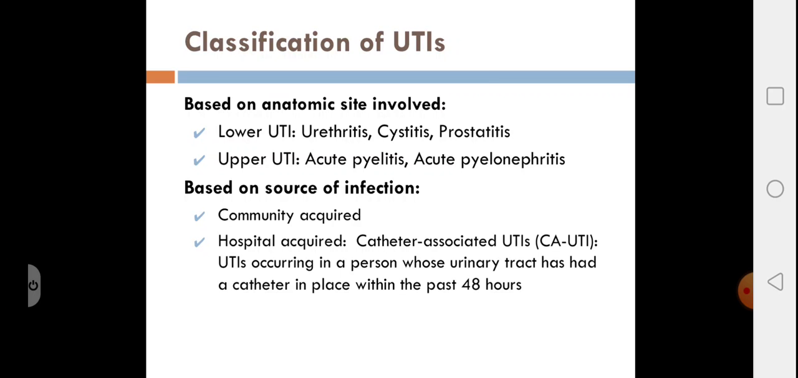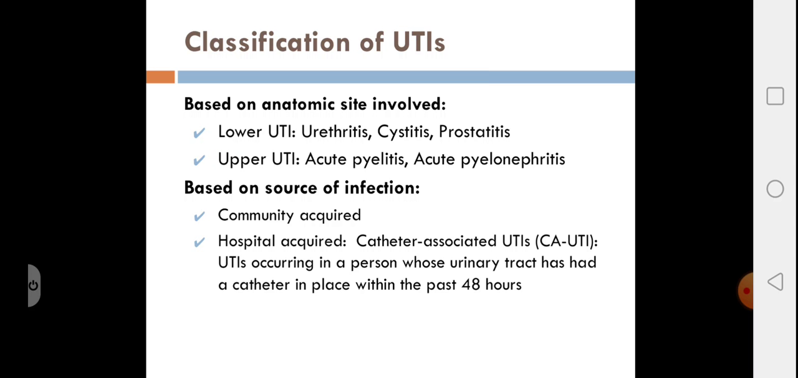Let us look into the classification of UTIs. One is based on anatomic site involved. The lower urinary tract infection involves urethritis, cystitis, and prostatitis. Upper urinary tract infection involves pyelonephritis and pyelitis.